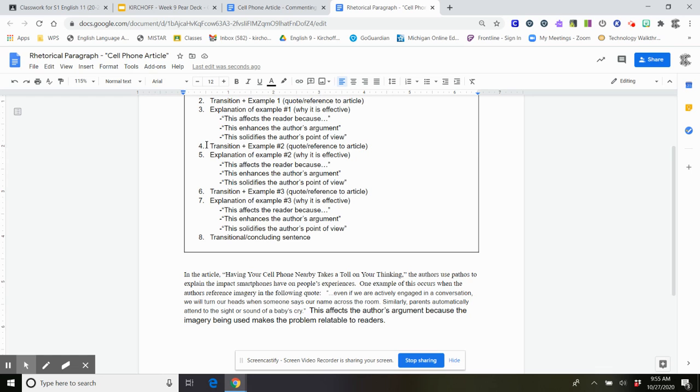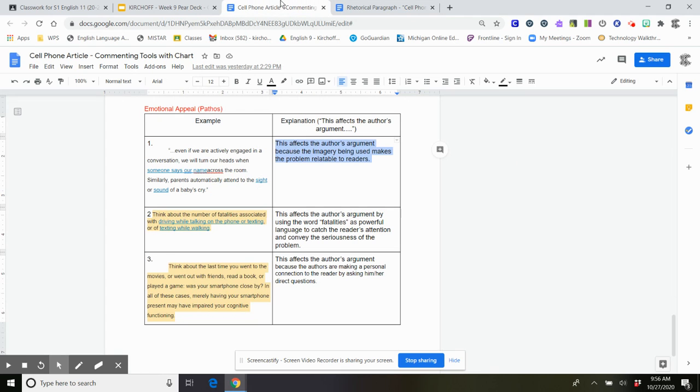So now I'm going to look at sentence 4 and I'm just kind of going to repeat the process. So transition phrase, example number 2 with a reference to the article. So for my transitional phrase, I could say something like, a second example of pathos occurs. So that's what I'm going to type here. A second example of pathos occurs in the article when, and I'm going to look at my chart.